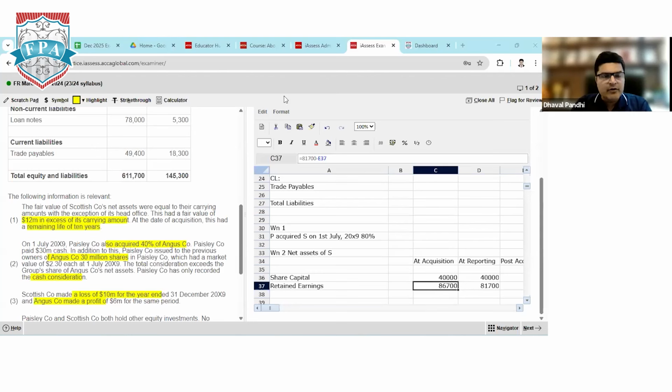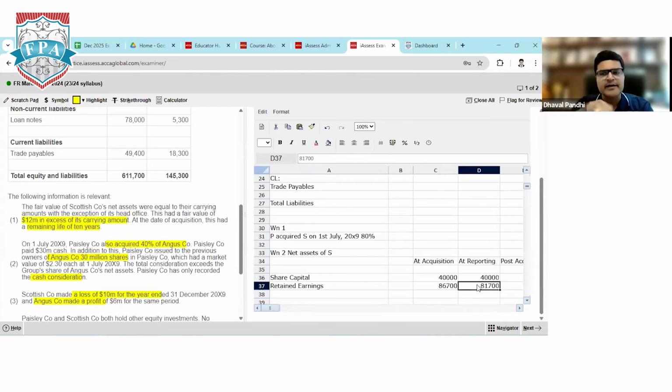Because we did every question of consolidation, but opening was always a positive value because the company had a profit. But this time, because of loss, the balance is increasing. Sure, Supriya. So in this part, your retained earnings balance is 81,700. So retained earnings is nothing but opening balance plus profit minus losses gives you closing retained earnings.